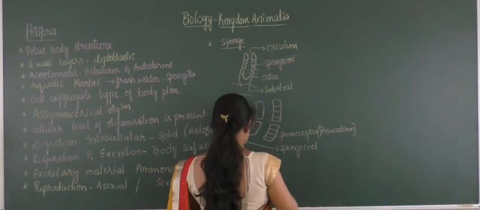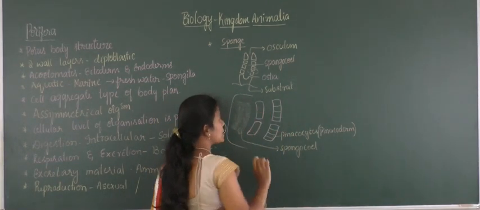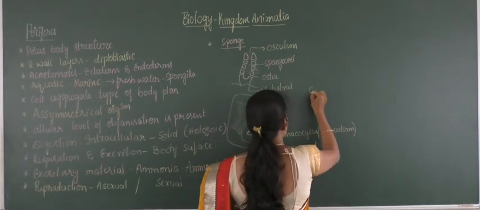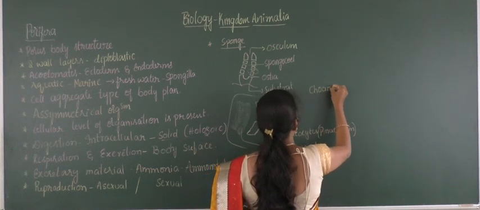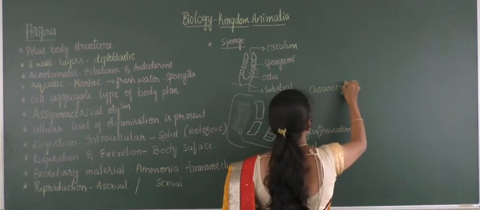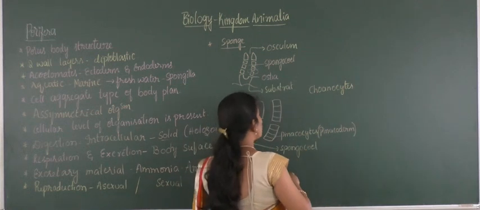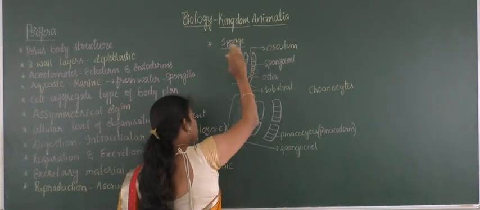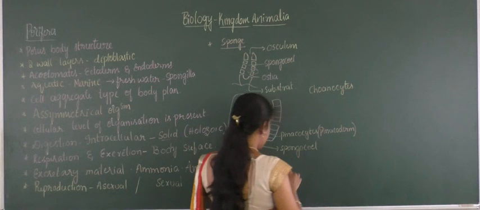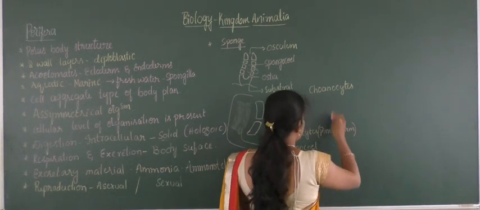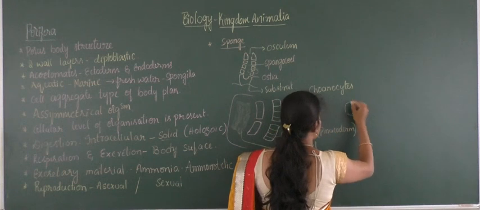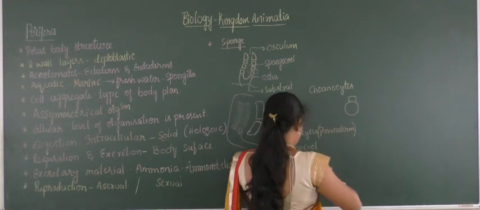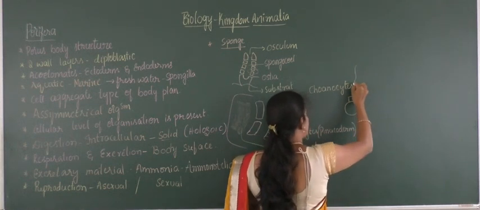Later the innermost layer possesses a special type of cells, called choanocytes. These choanocytes make an inner lining. The choanocytes have a structure like this: a spherical unit, then one collar cell, and then a long flagellum.